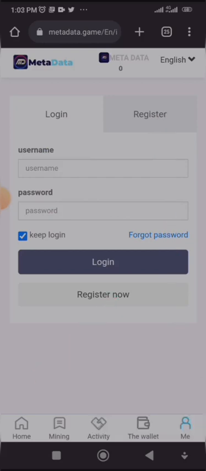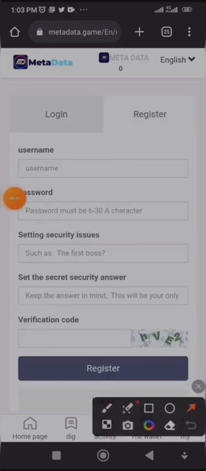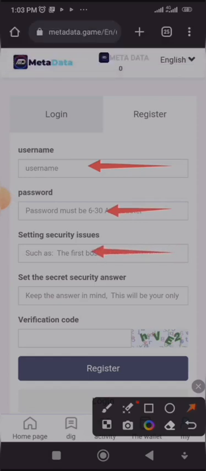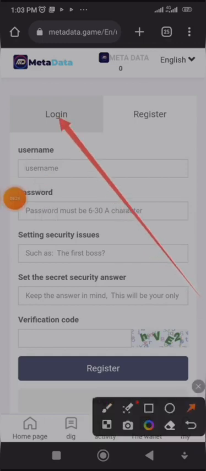Now let's go to register and see the procedure. Now what you do next, you enter your username here, you enter your password, you set your security question, such as the first box. You can set your security question. Now you set the answer here, then a verification code, you enter it here. Now after doing that, you click on register. Now when you click on register, you open the account. Now I'm going to log in to my account because I already have an account with them, so I'll click on login.